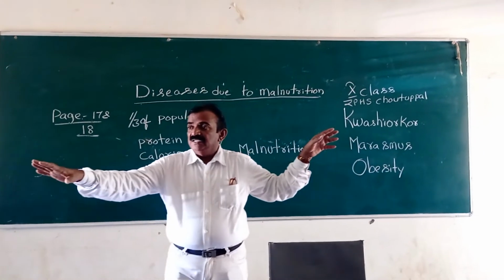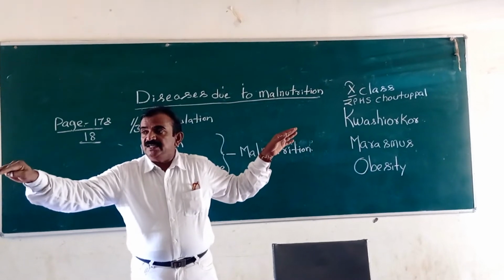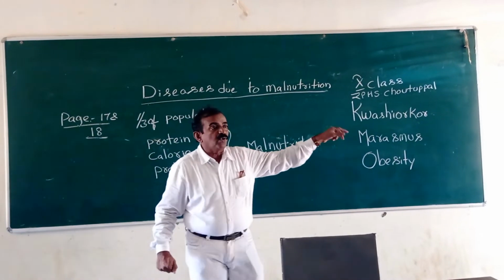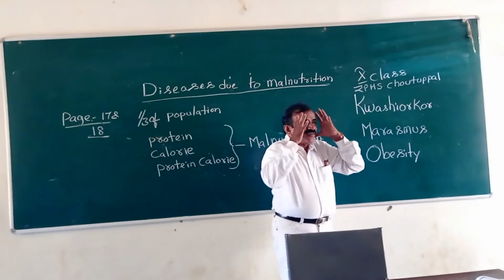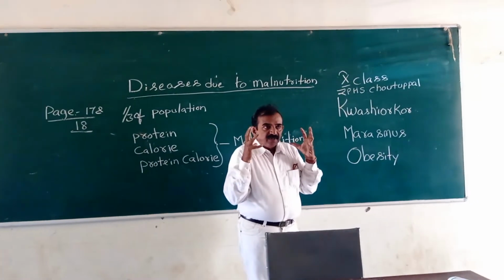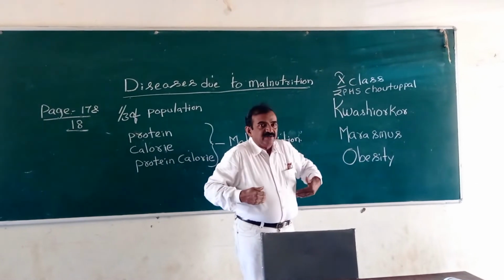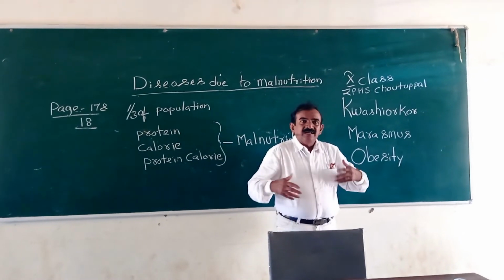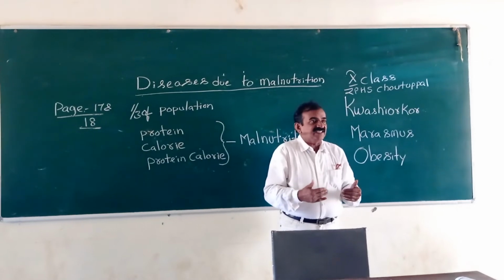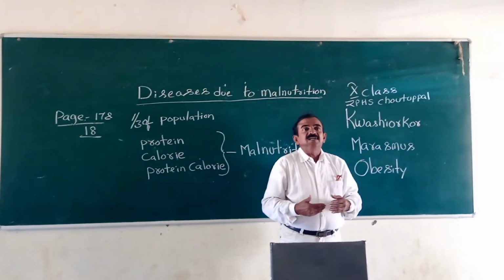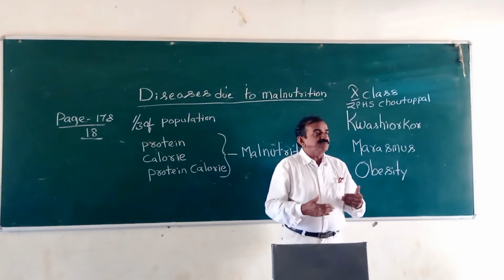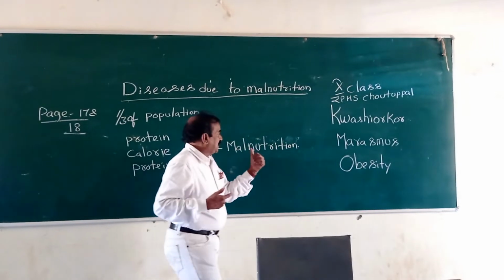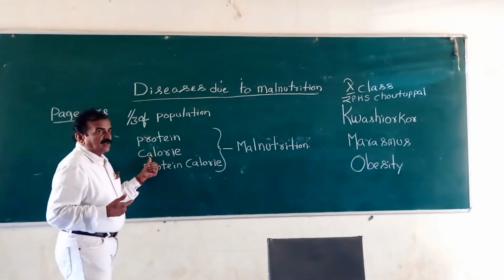Kwashiorkor is a disease due to the deficiency of proteins in the diet. Thereby, the child gets what? Puffy, moon-shaped face, and the muscles and body parts become swollen due to accumulation of water. He has dry skin, may suffer with diarrhea, and shows all the other symptoms of kwashiorkor disease. Page number 17. And next I am telling you calorie malnutrition.